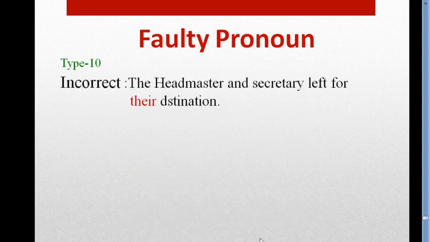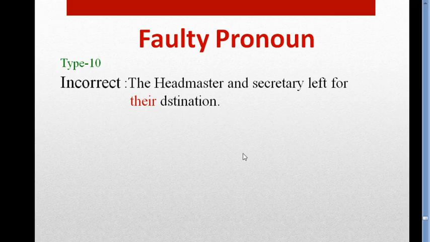The next one, and the last one about faulty pronoun. The example is: The headmaster and secretary left for their destination. Dear students, look at this. At first, listen to the rule. If the subject indicates the same person, then we use a singular pronoun.